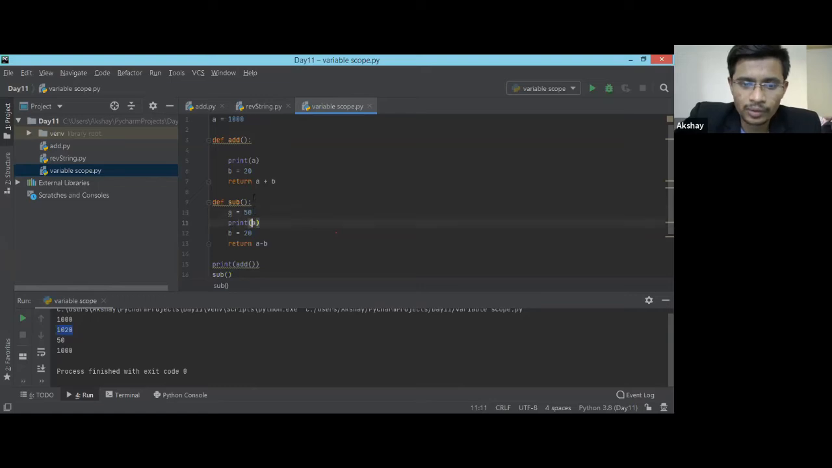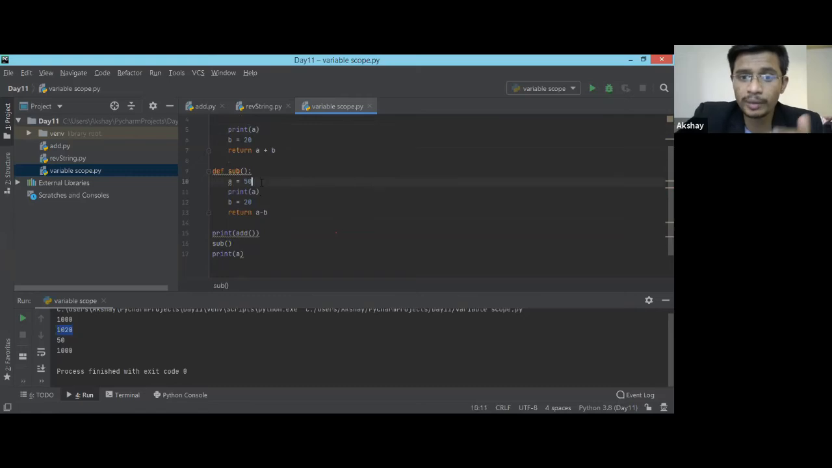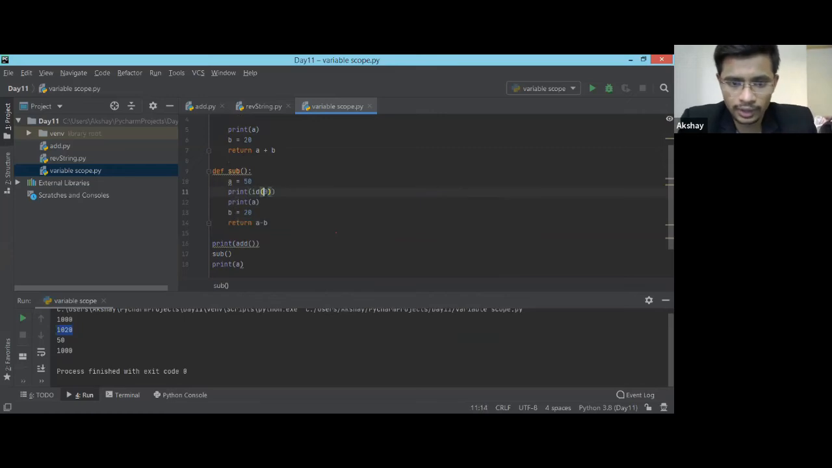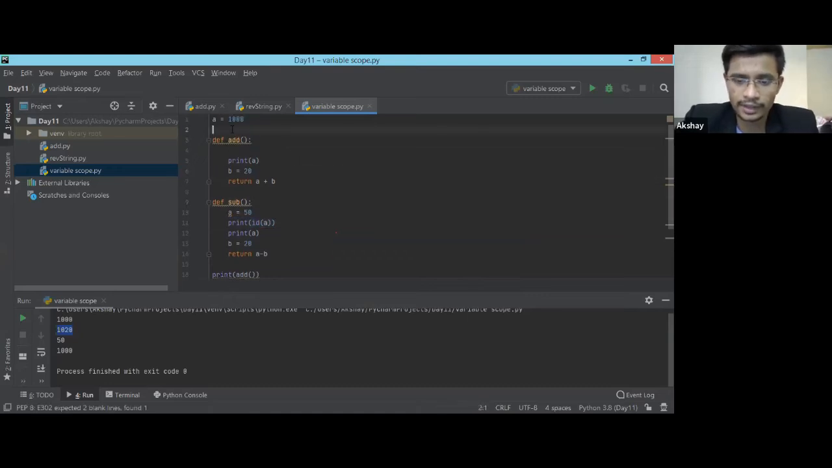Okay, fine. So this is one way to declare a global and local variable. Now the second thing I wanted to show you is by printing the ID of that particular variable. I just wanted to demonstrate whether the A which was there is the same as the A which is here. So just make sure, as I already told you, this is not the same A.